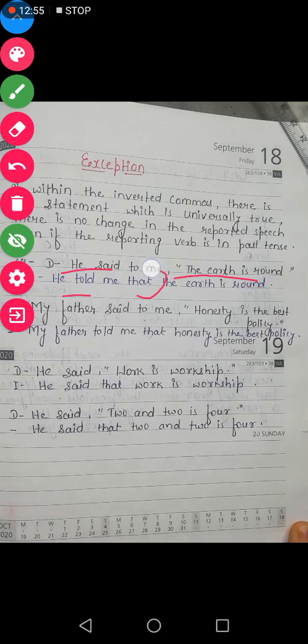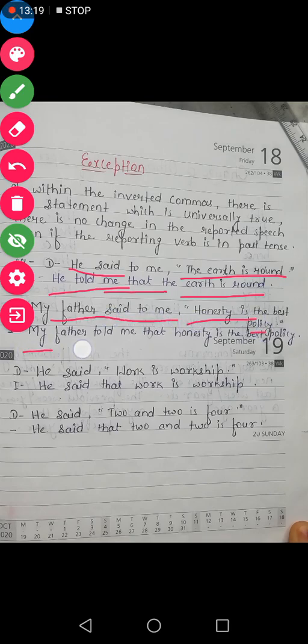So these statements are very easy to change into indirect speech. What do we have to do? We only have to remove the inverted commas and use the conjunction that. That's it. And then we have to write the same statement. As you can see here, he said to me the earth is round. So in indirect it became, he told me that the earth is round. Next example is, my father said to me honesty is the best policy. So said to will of course change because we have object after it. Okay, so my father told me that honesty is the best policy.